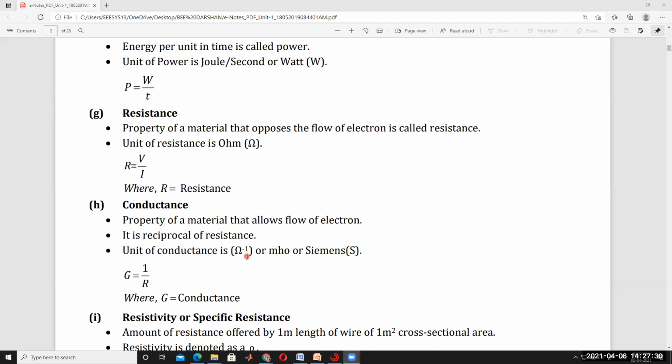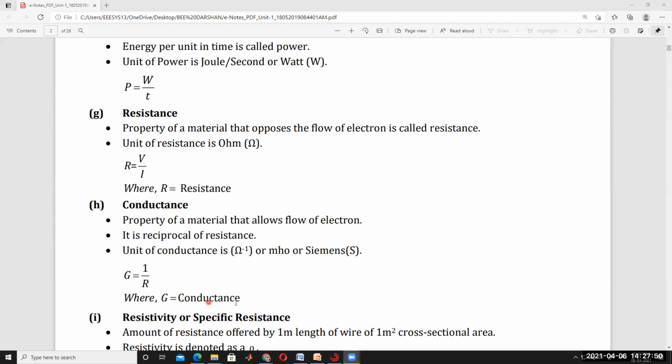The unit of conductance is called ohm inverse. You know well, what is the unit of resistance? Ohms. That's why 1 by ohm, that means ohm inverse. The unit of conductance is called ohm inverse or mho. You can write it as mho or Siemens, S.